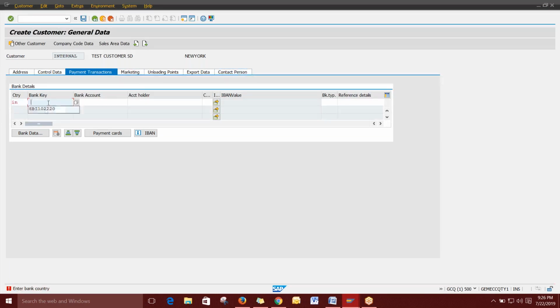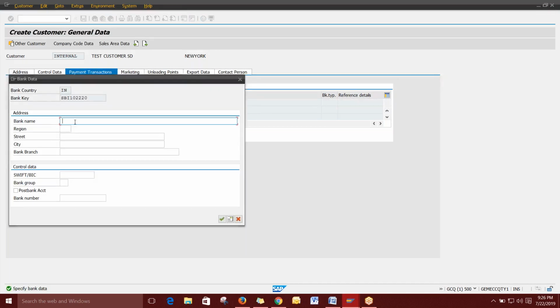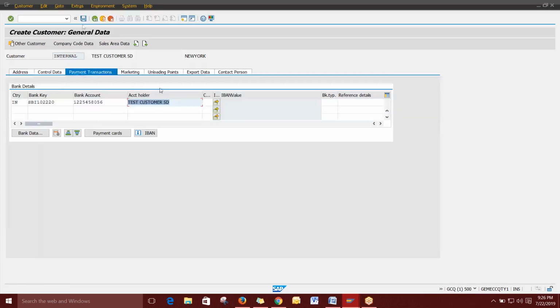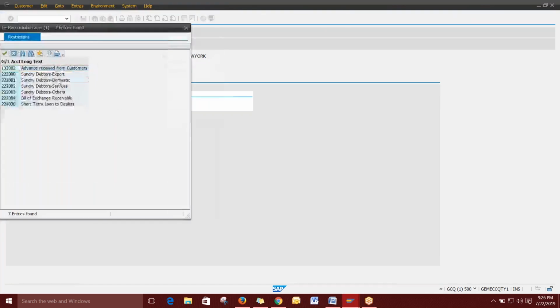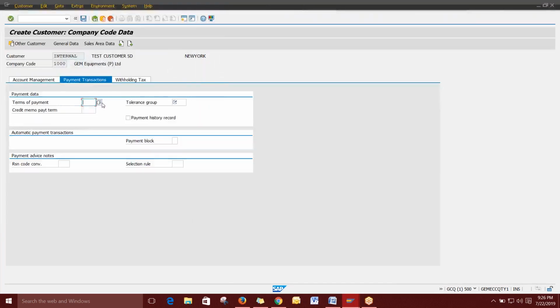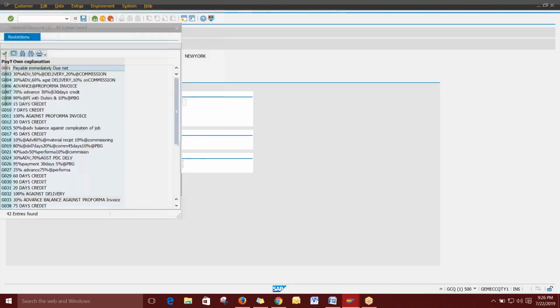I'm giving the company code and selecting domestic. Then for the payment transaction, I'm giving the payment terms.